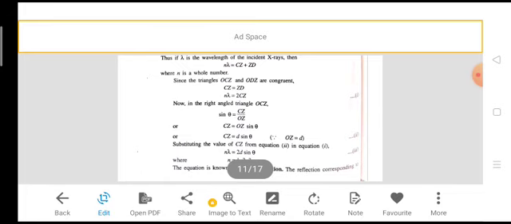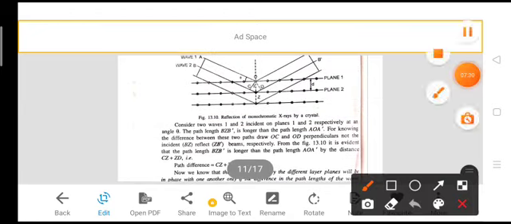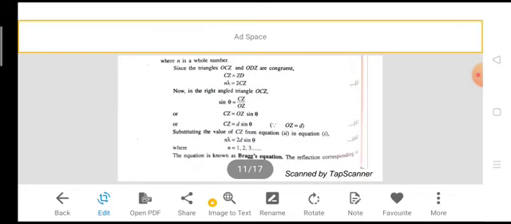Since the triangles OCZ and ODZ are congruent, these are the two triangles from this figure, so CZ is equal to ZD. Therefore n lambda is equal to 2CZ.